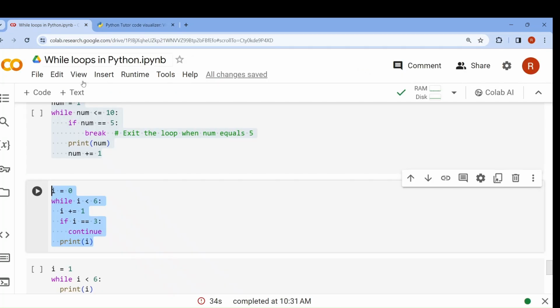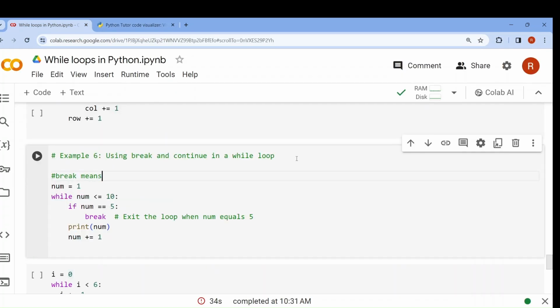Once the break statement occurs, it exits the loop without letting the other statements execute. Once the continue statement occurs, it will continue the loop without letting the other statements execute. Okay, let me write this for you. Break means the loop will stop execution without letting the other statements execute.